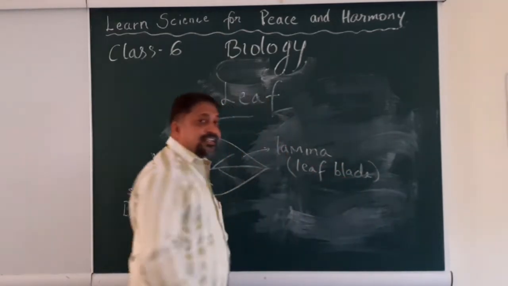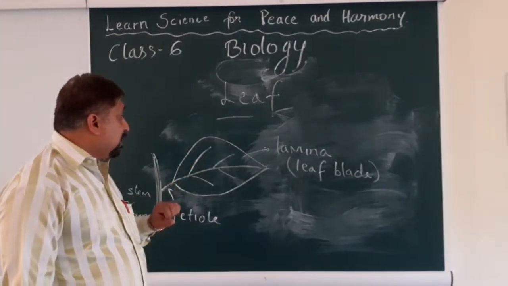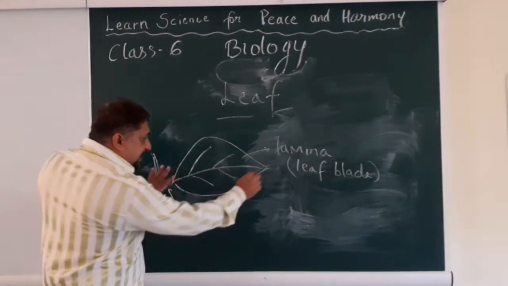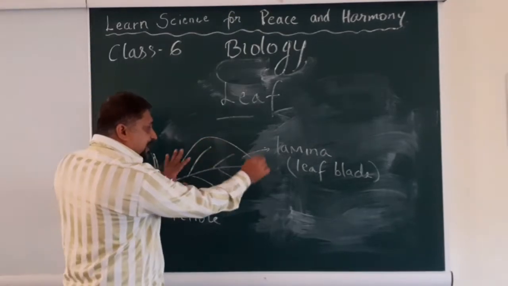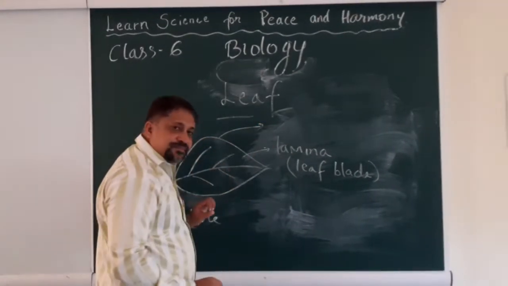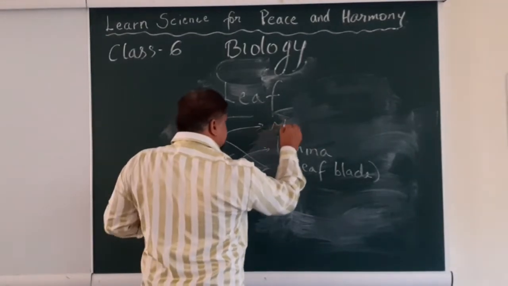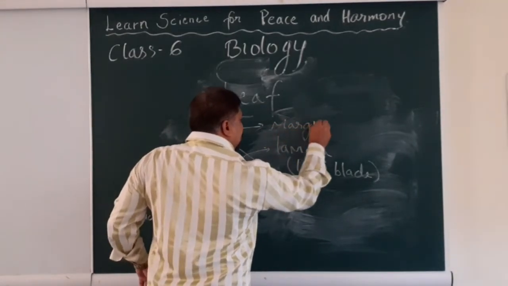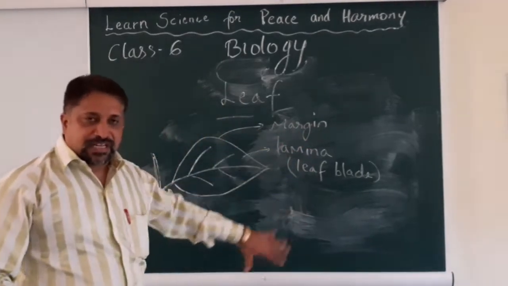Lamina or the leaf blade. Isn't it wonderful? And then we can also see that there is an edge all around the leaf. And this edge, let's call it right now margin. Okay, this is the margin of the leaf.